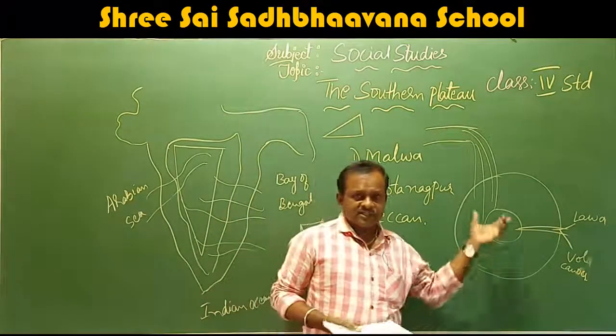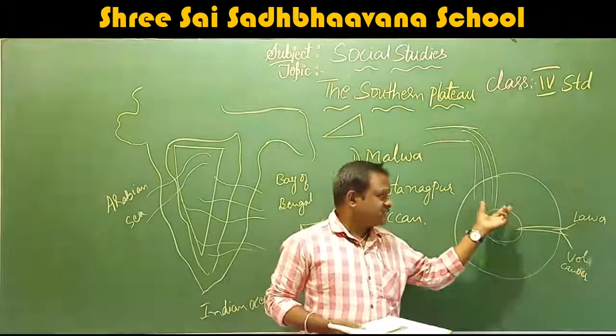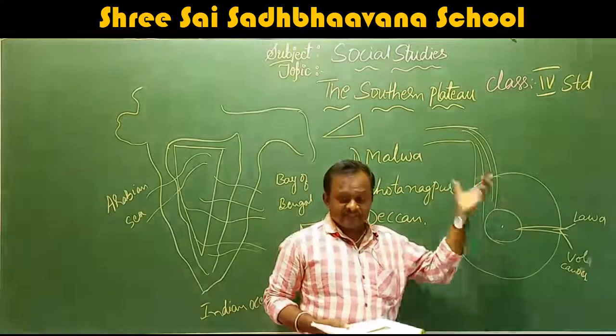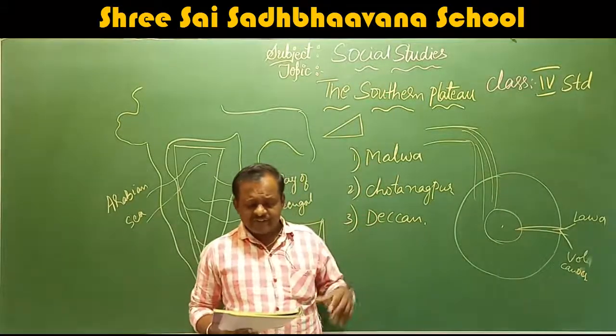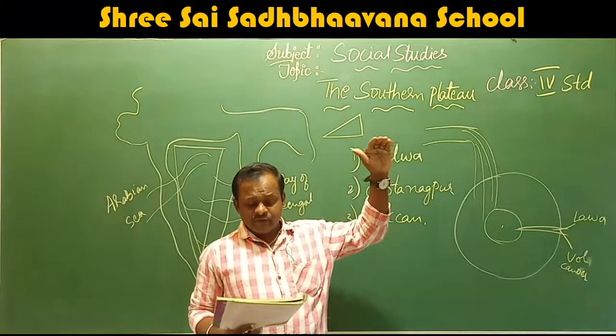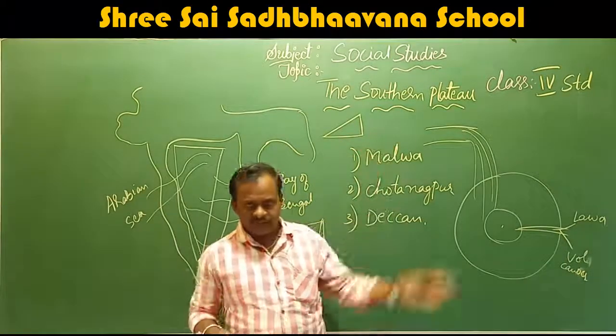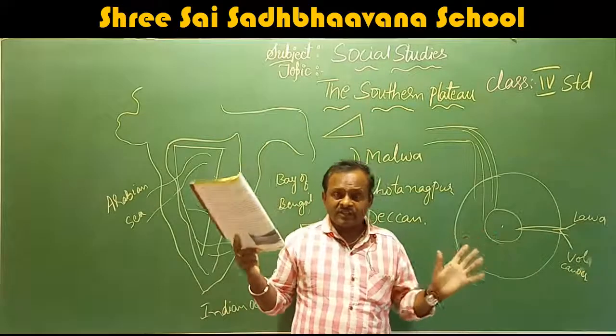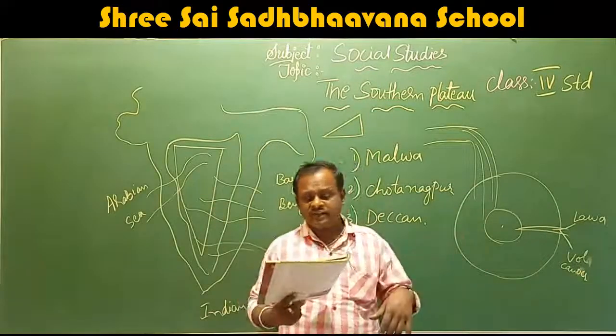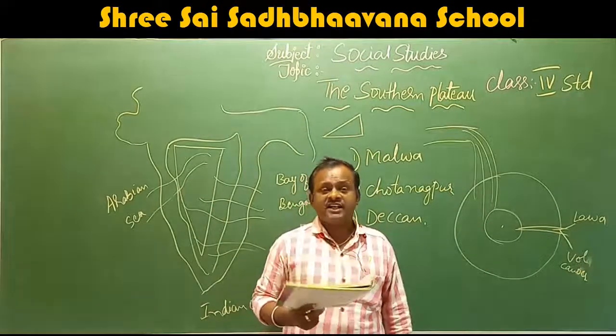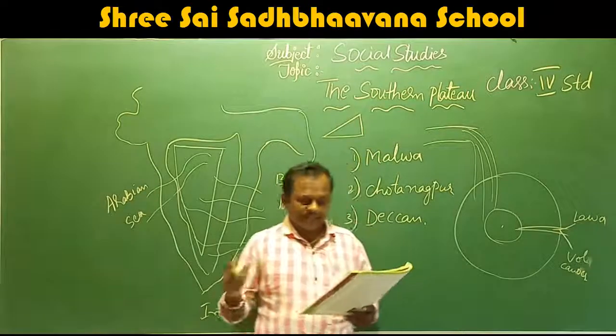That is, a hydroelectric generation station is here. So we produce electricity also. When rivers flow from a great height through mountains, they form waterfalls. That means from a high place, the water falls. It is called waterfalls. Gorges and valleys are also formed in these places.